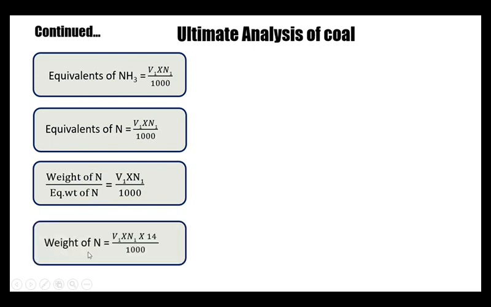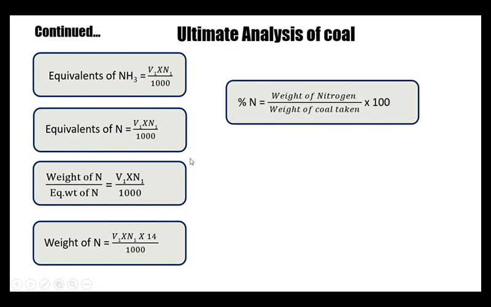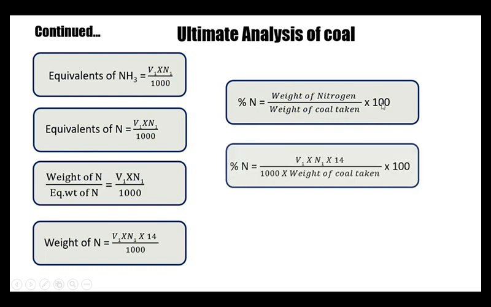So the weight of nitrogen is equal to, if you bring the equivalent weight of nitrogen to this side, which is 14, volume of acid into normality of acid into 14 by 1000. Then the percentage of nitrogen is equal to weight of nitrogen by weight of coal taken into 100. If you rearrange this, it is volume of acid into normality of acid into 14 by 1000 into weight of coal taken into 100.